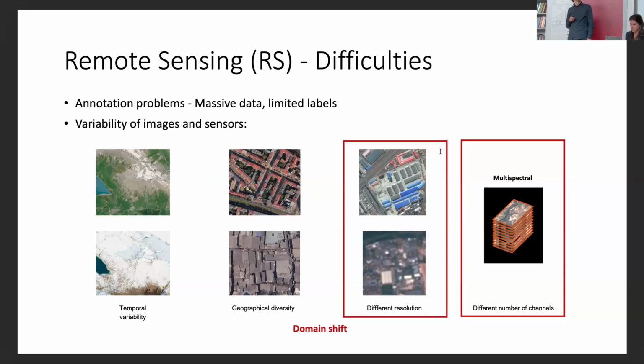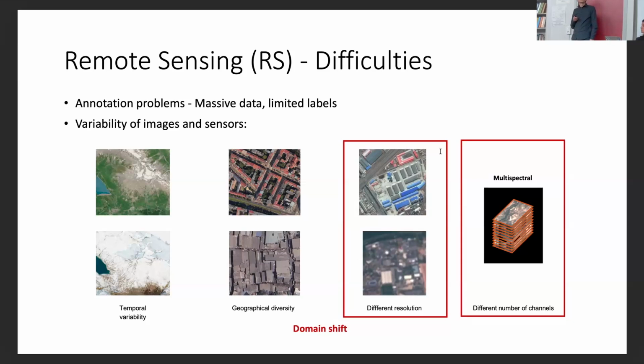Here I show some examples of variability of images and sensors used in remote sensing. For example, we can have temporal variability, where in different seasons the satellite images simply show very different things, like during summer and during winter with snow. Or we can have geographical diversity, where residential areas look very different in different countries and different continents.